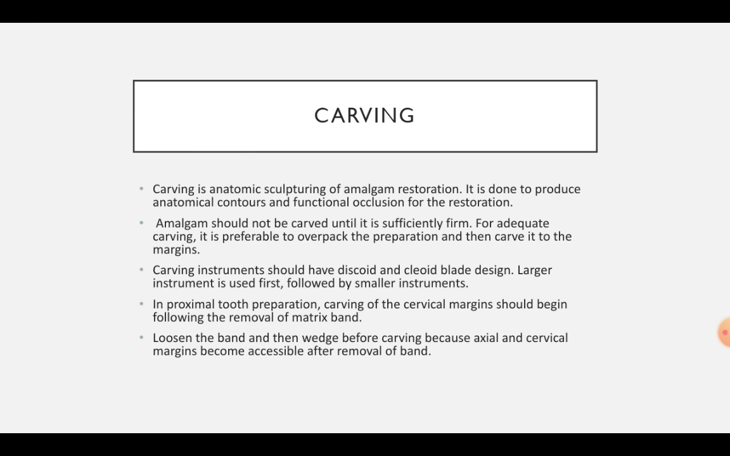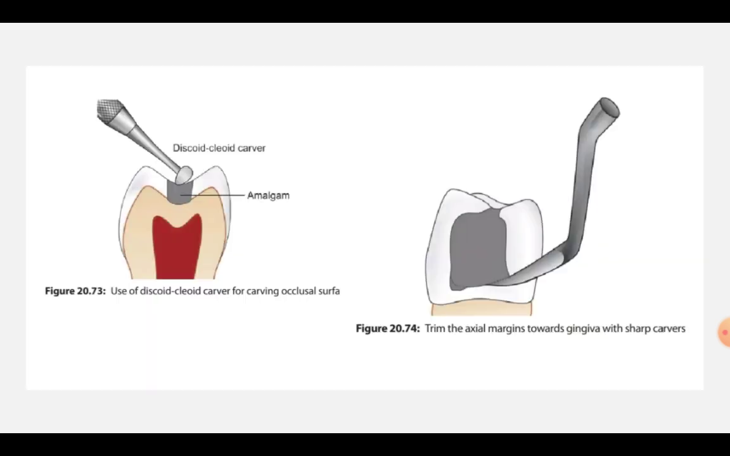In proximal tooth preparation, carving of the cervical margins should begin following the removal of the matrix band. The band is loosened and then the wedge is removed before carving, because axial and cervical margins become accessible after removal of band. Here you can see the type of carver used for carving, and how the axial margins are trimmed towards the gingiva with the help of sharp carvers.